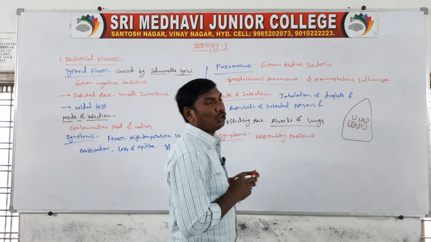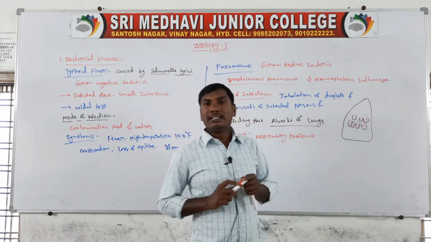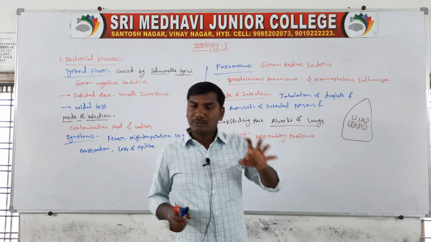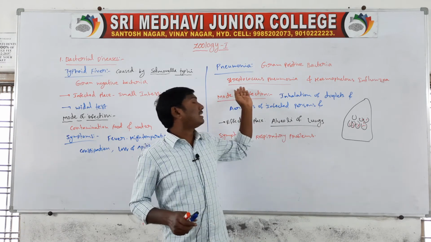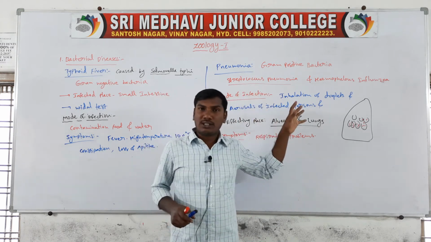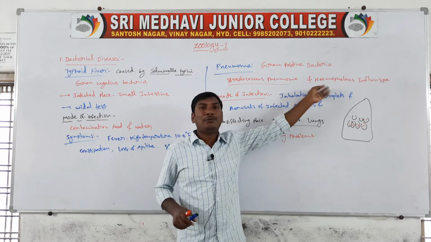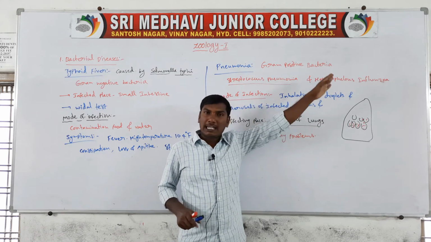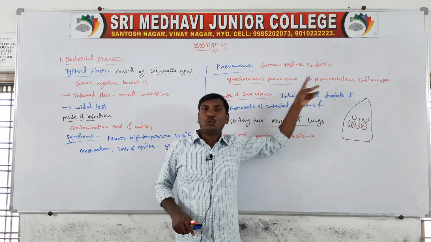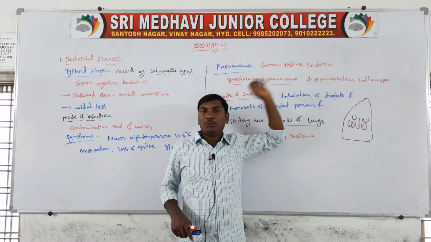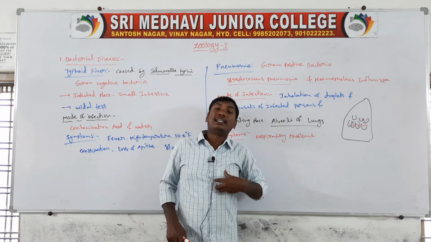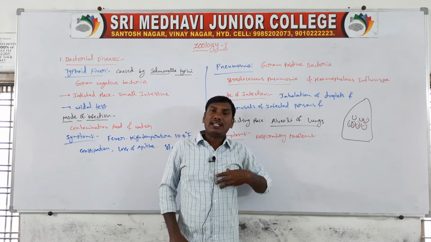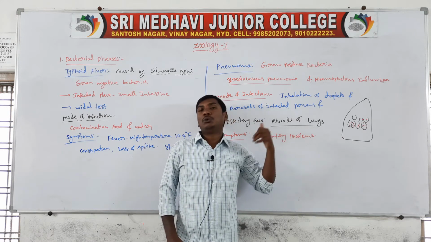So this is pneumonia. Pneumonia is caused by gram-positive bacteria, named Streptococcus pneumoniae and Haemophilus influenzae. These two bacteria cause the pneumonia disease. The pneumonia disease affects the lungs containing alveoli; these alveoli are affected by pneumonia.